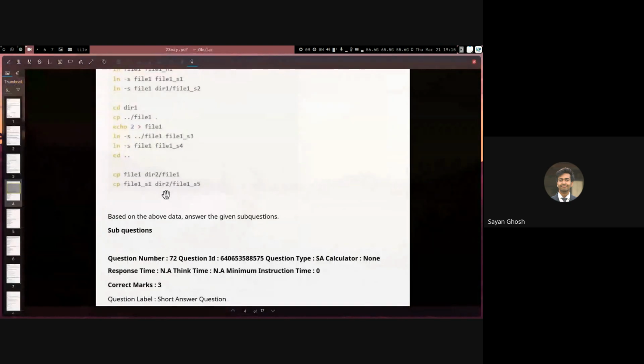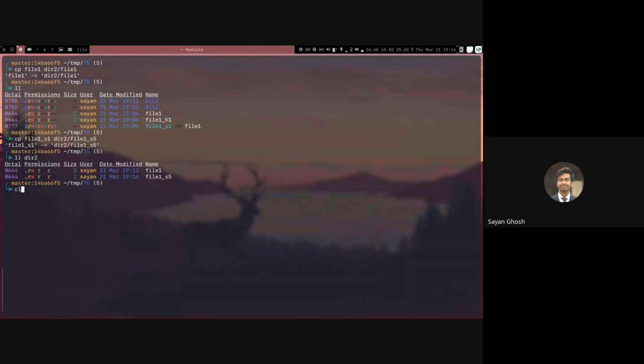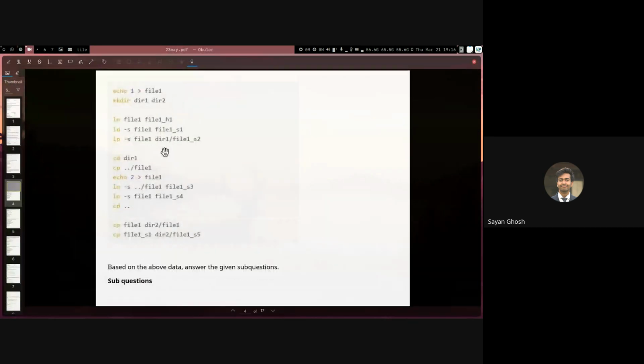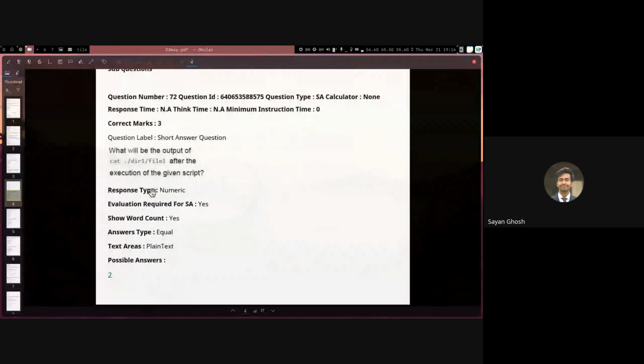Okay, so now let's see the sub questions. The first question is, what will be the output of cat dir1/file1? We should remember how dir1/file1 was created. First we made a file1 and put the number 1 in it. Then we copied file1 inside the dir1, but then we overwrote it with the number 2. So obviously the value currently in dir1/file1 is 2. You can see the answer is 2 here. So that's why the first question's answer is 2.